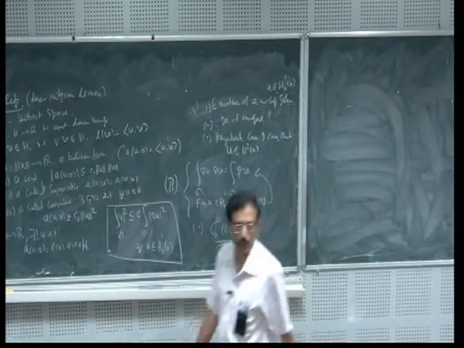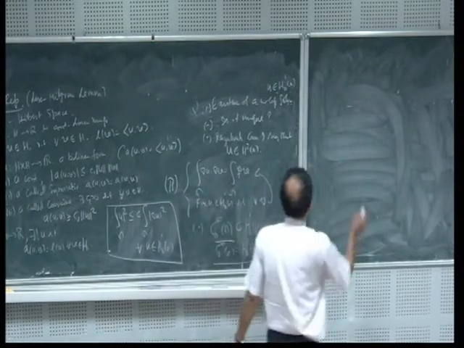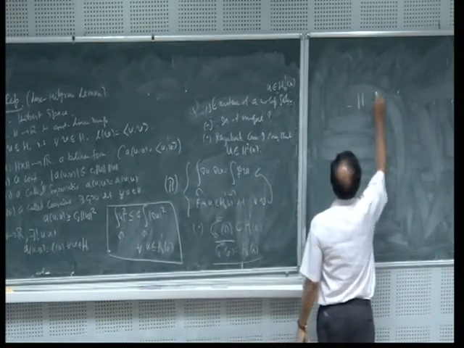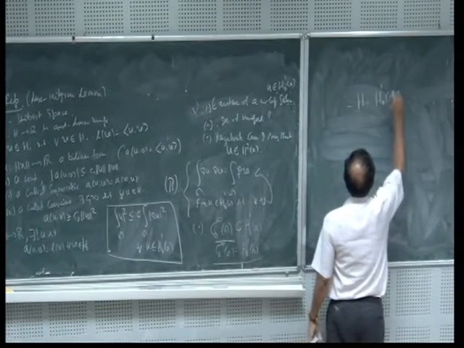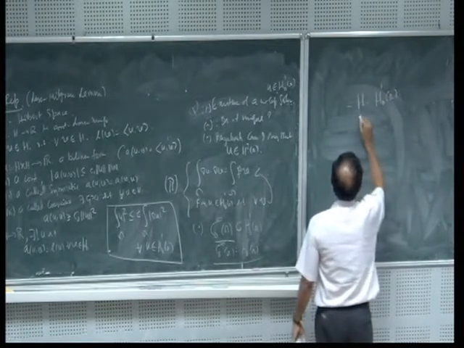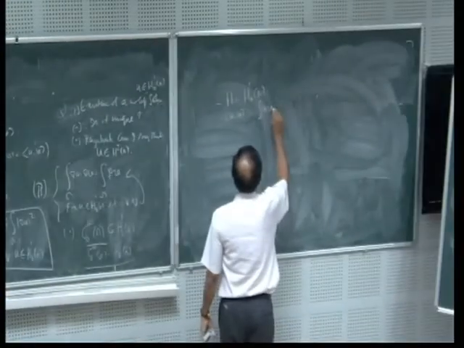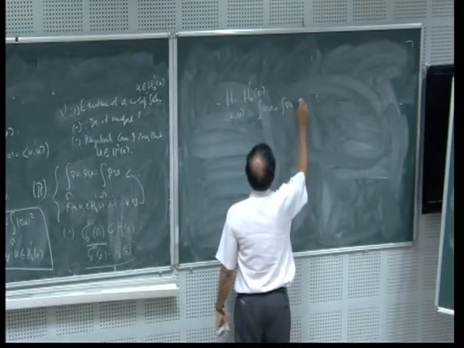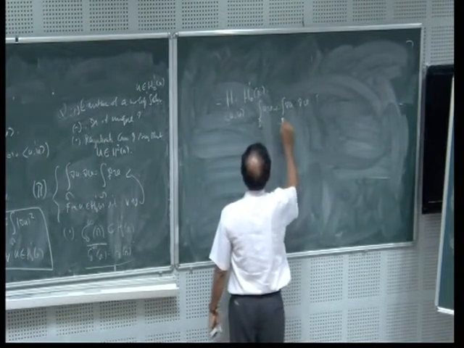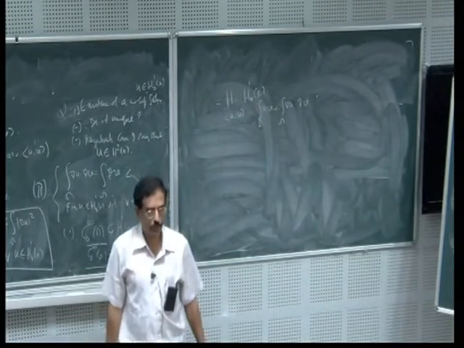Okay, let us write. So let us know what my Hilbert space is. My Hilbert space H is equal to H_0^1 of Omega. What is the inner product given? The inner product is given by the integral of uv plus the integral of grad u dot grad v. This is the inner product on H_0^1 of Omega, we know this.